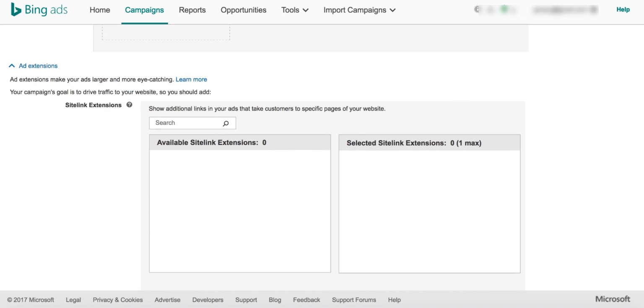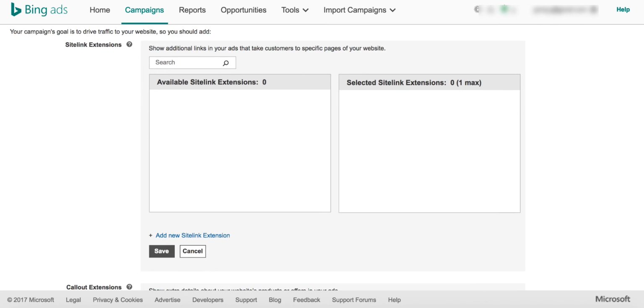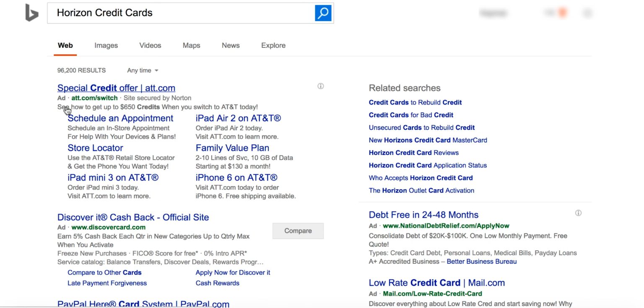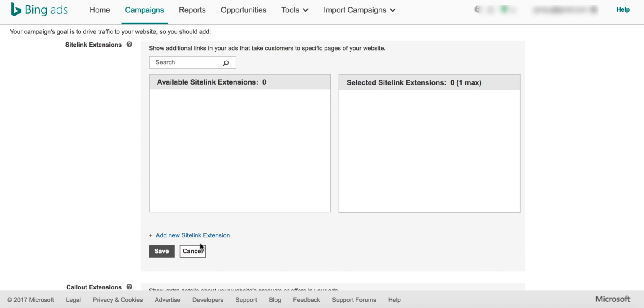And then site link extensions. This is a very great option that you have in Bing Ads PPC, in case you own your own website, or if you have created a pre-lander kind of website for your offers. You can promote multiple links in such a way that your ad will be shown on top if your ad quality is good, but you can also show your multiple other links once you have them set up in Bing. So if you understand this, guys, this is the main link and these are all the site extension links. In our case we are doing direct linking, so it doesn't really matter.